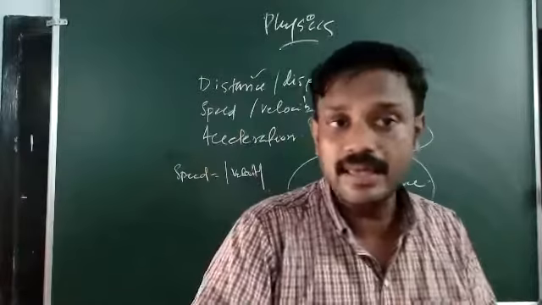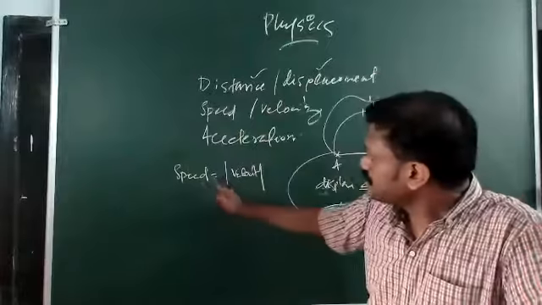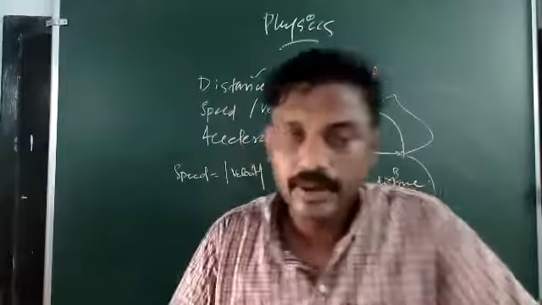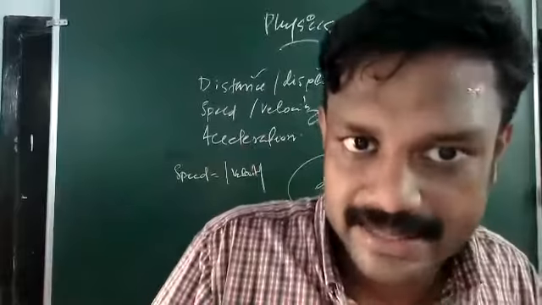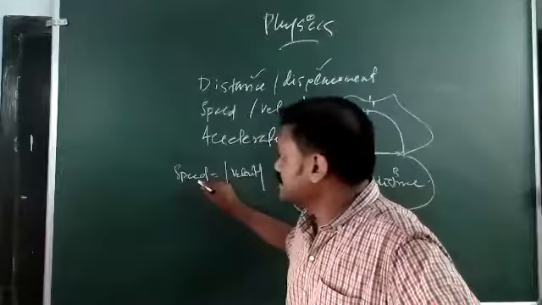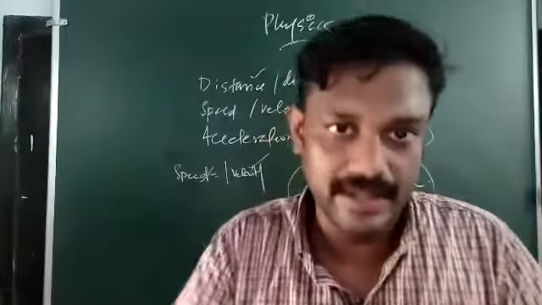Vector quantities have both magnitude and direction. Here speed is the magnitude of velocity, which means speed has only magnitude and no direction. So we can say that speed is a scalar quantity and velocity is a vector quantity.